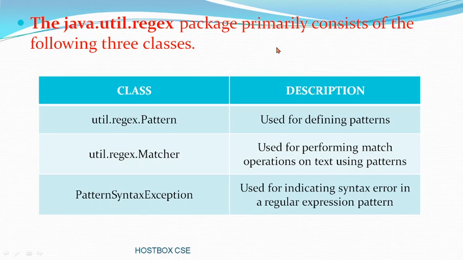So if available, it will say true, otherwise it will say false only. Then there is the pattern syntax exception. Sometimes we use it because it is used to indicate a syntax error in a regular expression. Suppose we are writing a program where we are finding the matches, and some mistake happened, similar to exception handling.